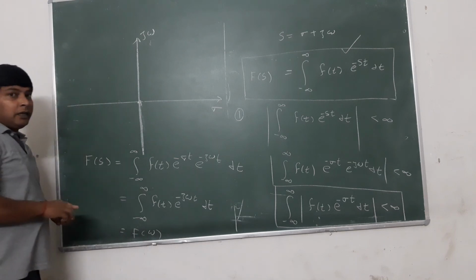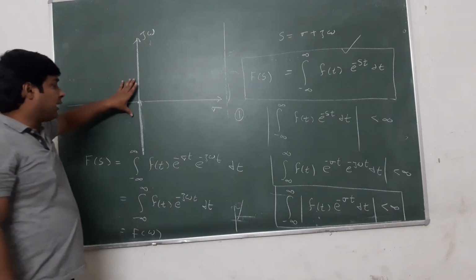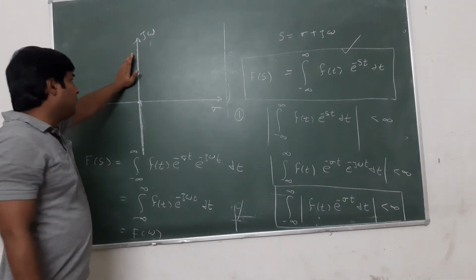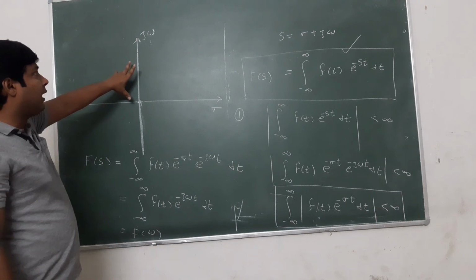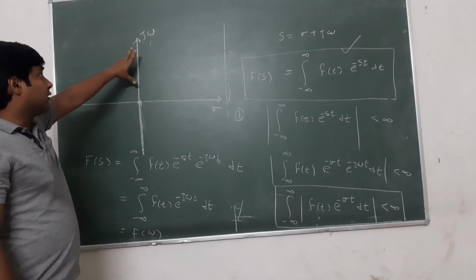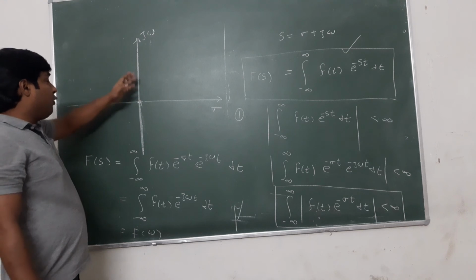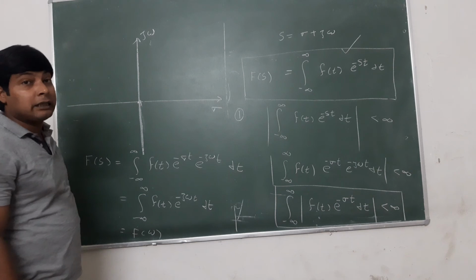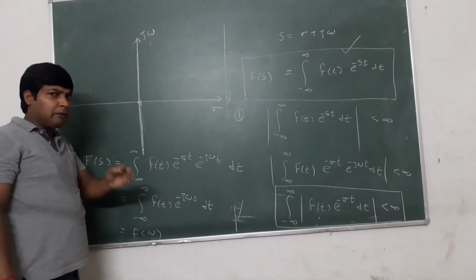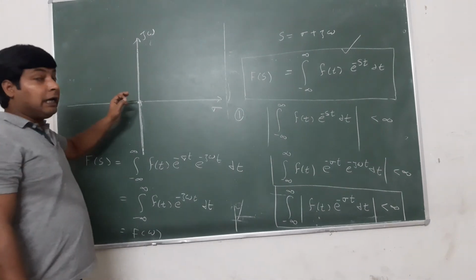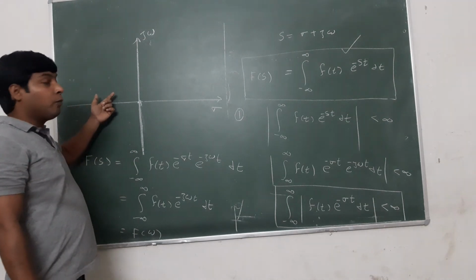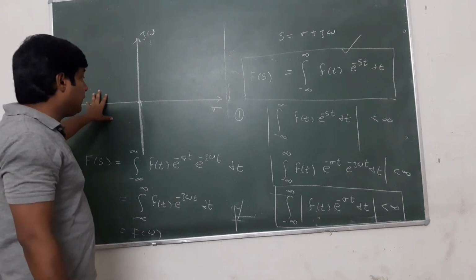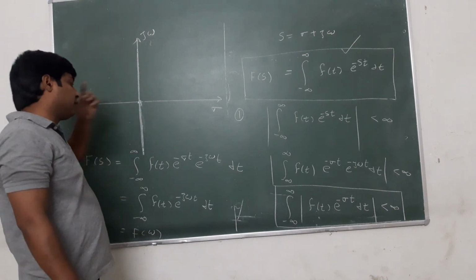If anybody asks about the Fourier transform in the Laplace domain, you can say that this vertical line, the jω axis in the Laplace domain, will represent the Fourier transform of the given signal.